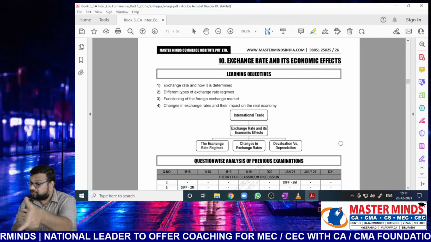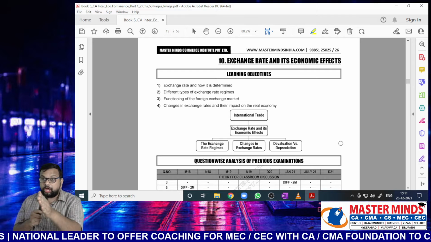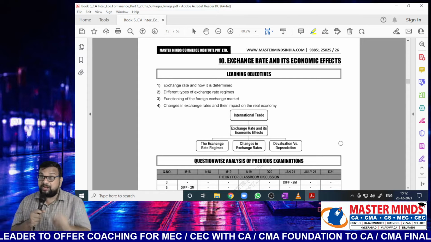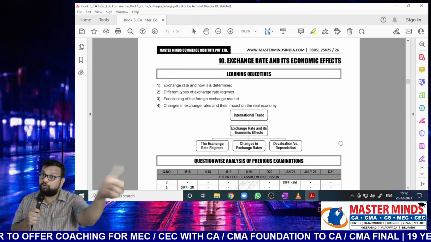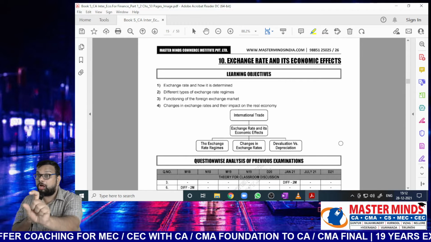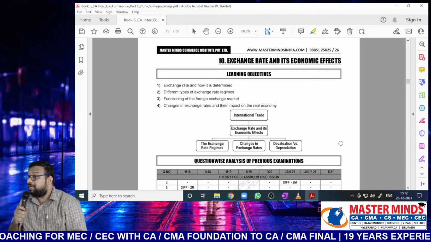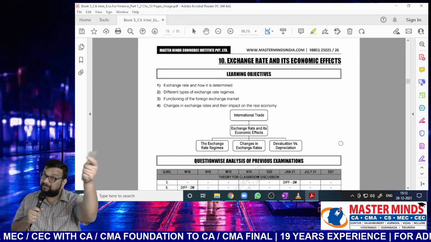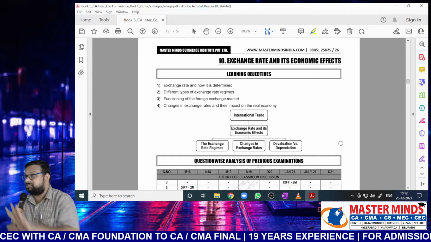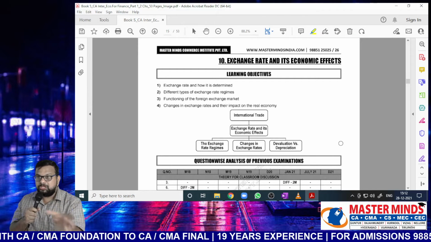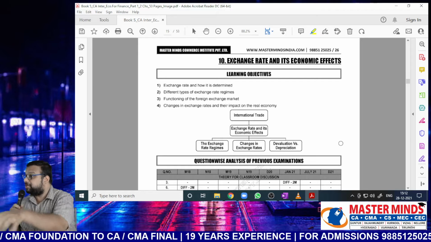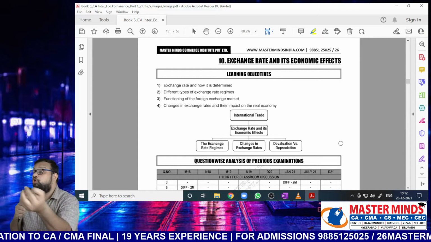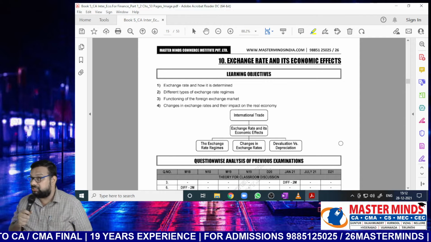How this market works. If you're talking about a market, there should be some people involved in that market. In a wholesale market, there will be wholesalers and retailers. In a retail market, there will be retailers and customers. In a stock market, there will be investors and sellers or shareholders. Isn't it, Nana? So here also, in the foreign exchange market, there will be some participants. Who are those participants? That we will learn in this chapter.